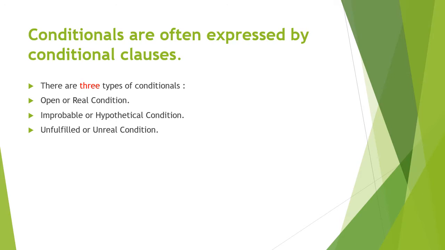There are three types of conditionals: open or real condition, improbable or hypothetical condition, third, unfulfilled or unreal conditions. These are three types of conditional sentences. They are called as if clause also. So they are open, improbable, unfulfilled, or the other name is real condition, hypothetical condition, or unreal condition.